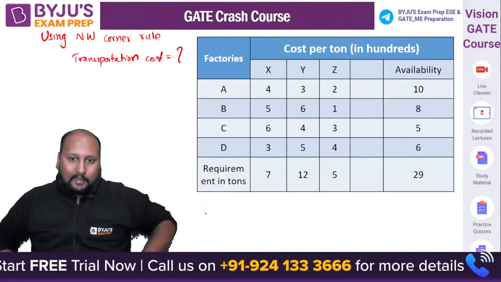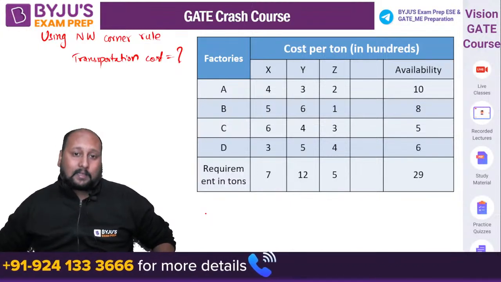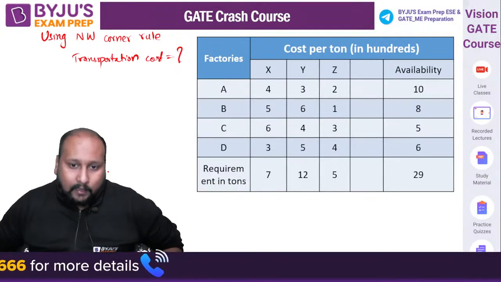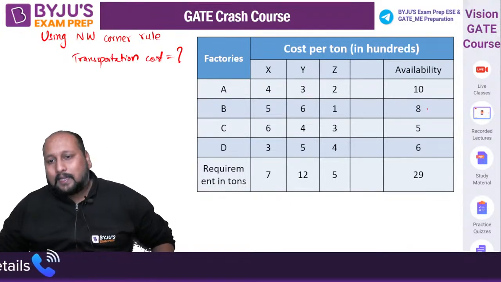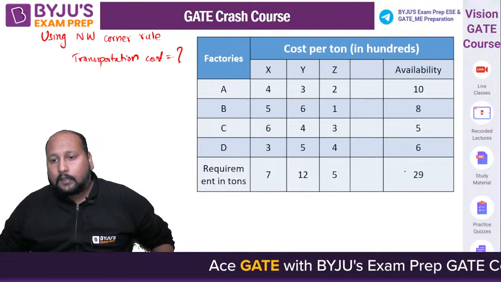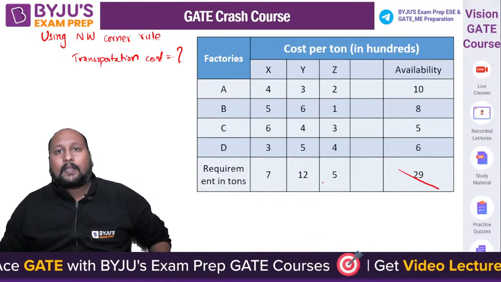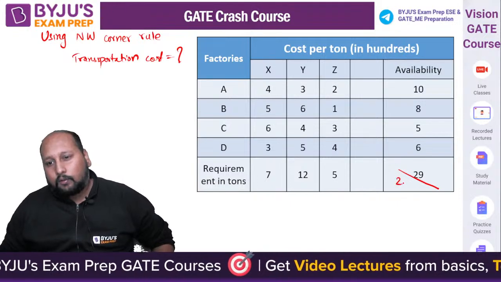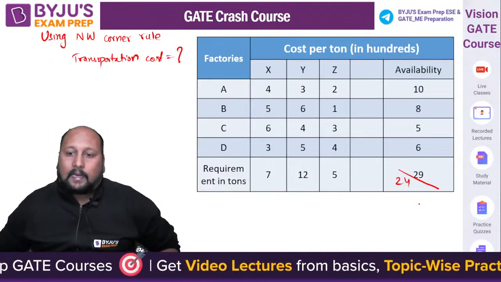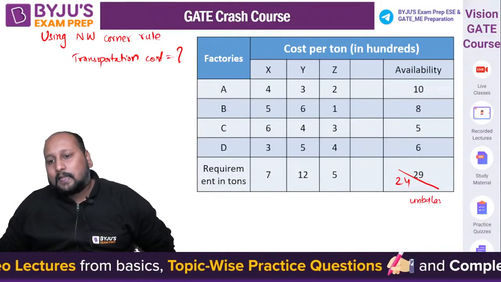We have 4 factories and 3 destinations. This is not a balanced one. If you calculate 10 plus 8 plus 5 plus 6, sorry, 13 plus 6, 19 plus 10, 29. The value is 29. If you add 7 plus 12, that is 19 plus 5, that is 24. So it is not balanced, it is unbalanced, because the total source and supply is not matching. So how can we balance this one?